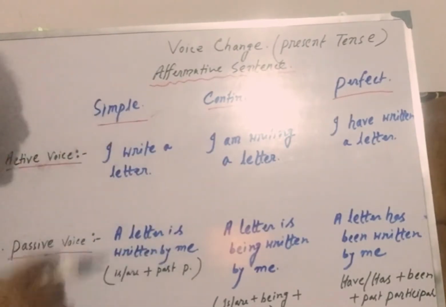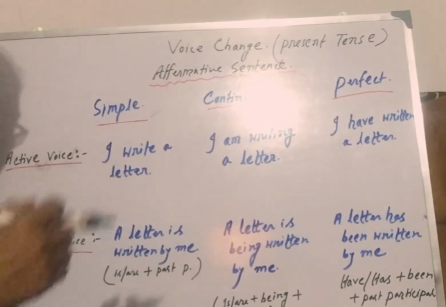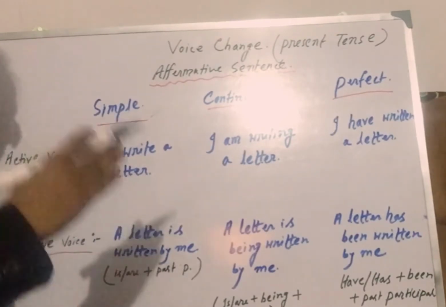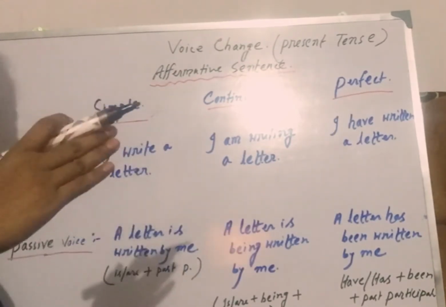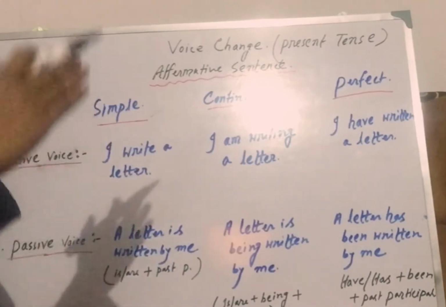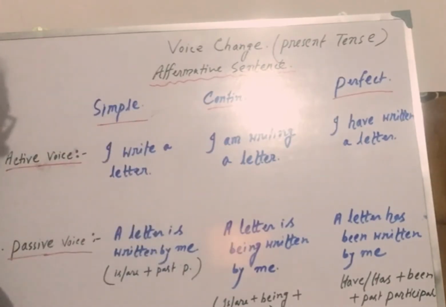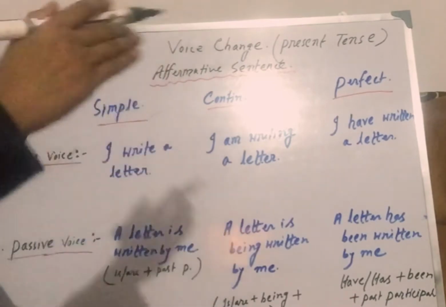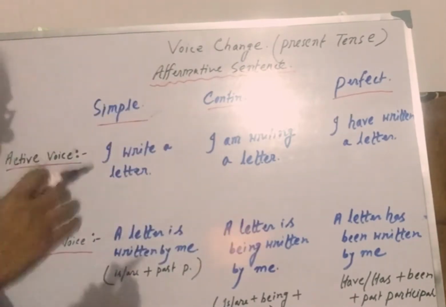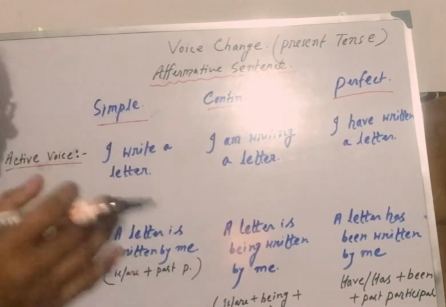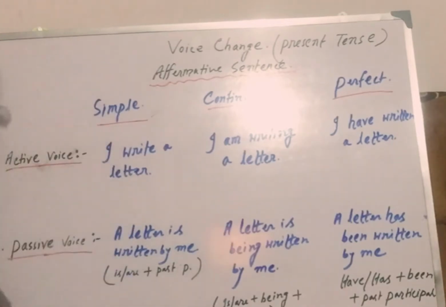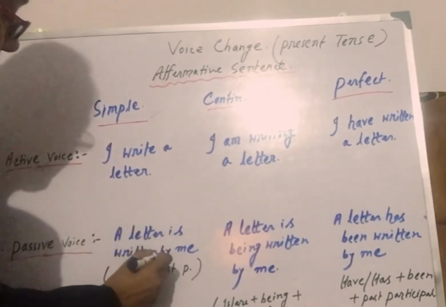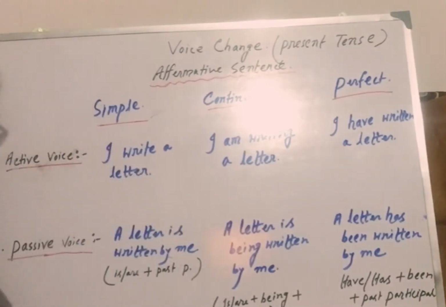Now, let me tell you one thing. Whenever we change any sentence from active to passive voice, always remember the subject will come at the end of the sentence and the object will come at the beginning of the sentence. Clear? And the verb will always be in the past participle form, and we always have to use the word by. Clear?